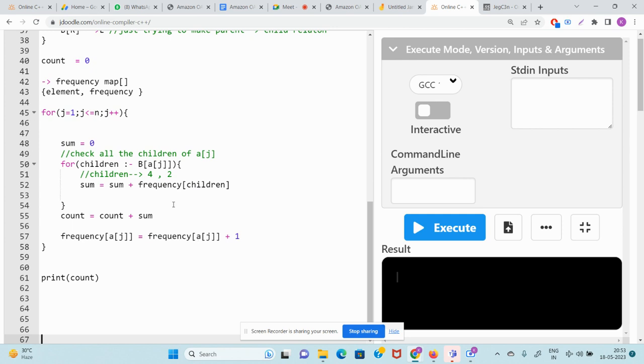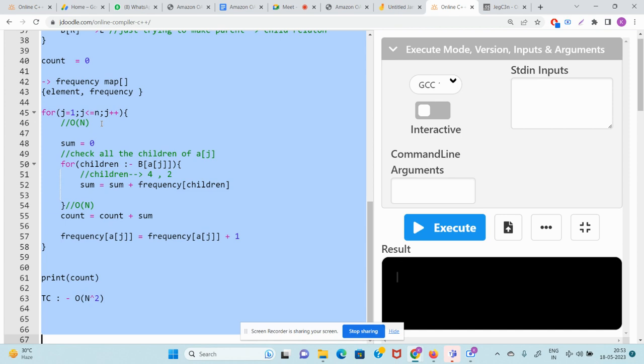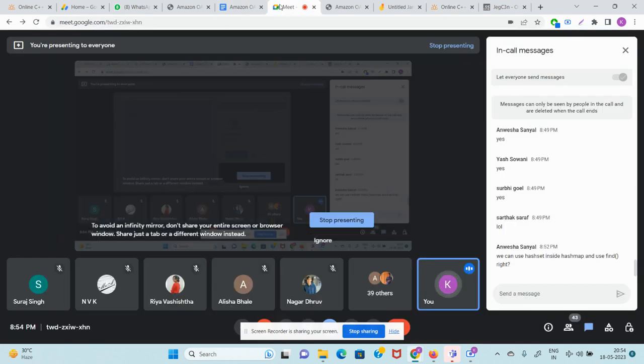What will be the time complexity? This can take you O of n time, and you're iterating through each element, right? There can be n children at worst case, so this can also take you O of n time. There can be n children of a parent, right? So the total time complexity will be what? O of n square. I'll be adding that in the document, but guys, n cube is clear, n square is clear? If yes, we shall get back to you later.